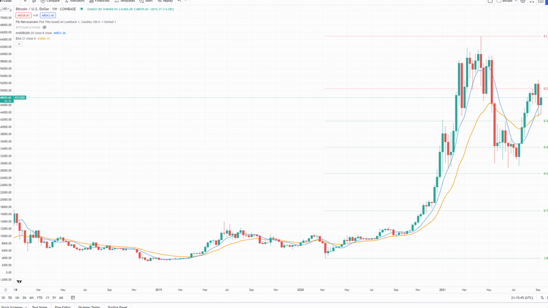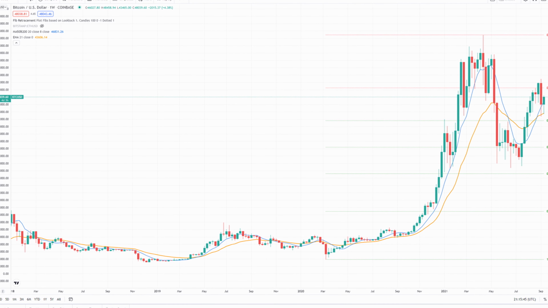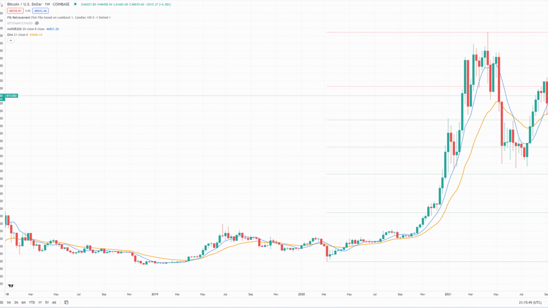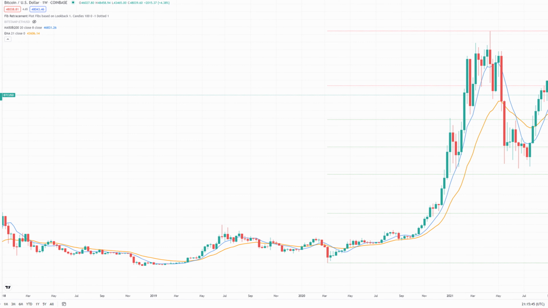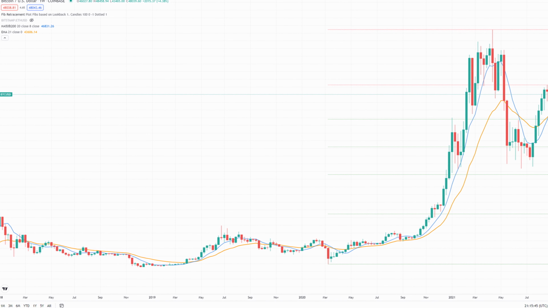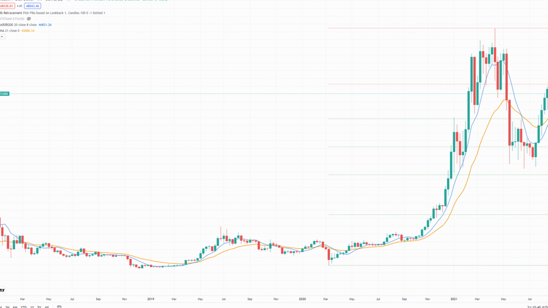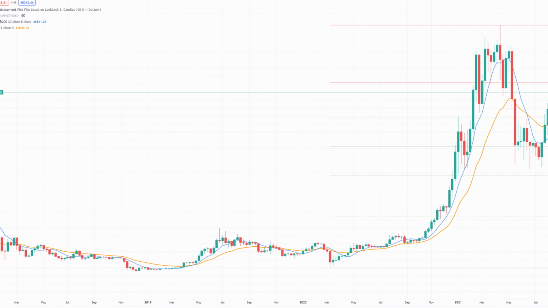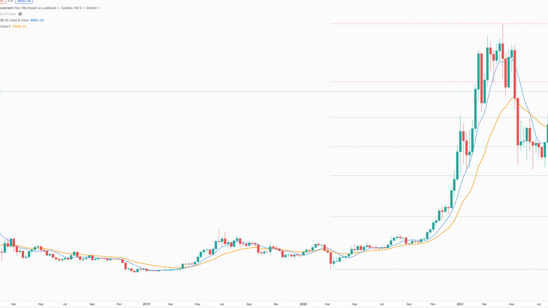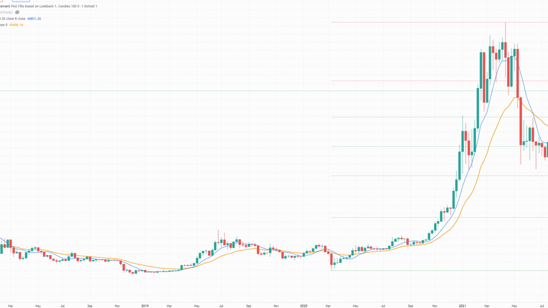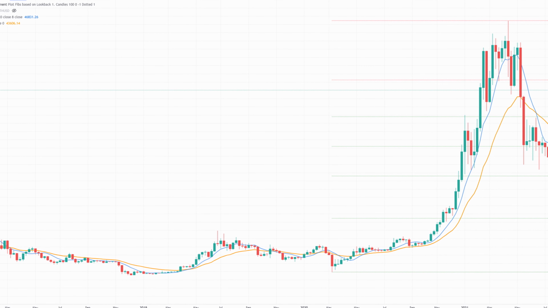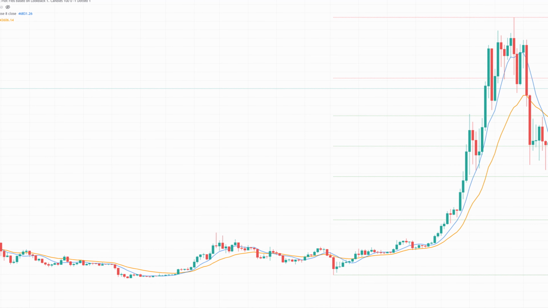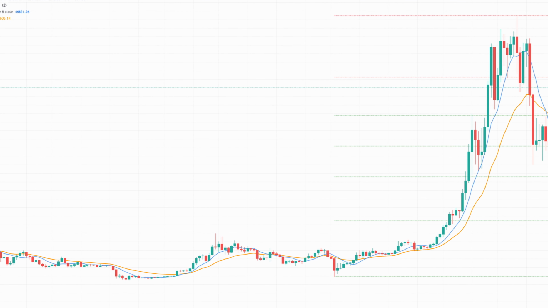He defines his bull market support band as the 20-week SMA and the 21-week EMA. However, for the 20-week SMA, I was not able to reproduce the lines he made. I tried every single setting, like making the moving average calculate based on the opening price, but in the end, I was not able to reproduce it. However, when I gave up and tried using the 20-week moving average, it lined up almost perfectly. In the end, this is his Bitcoin bull market support band indicator. The blue line represents the 20-week moving average, while the orange line represents the 21-week EMA.